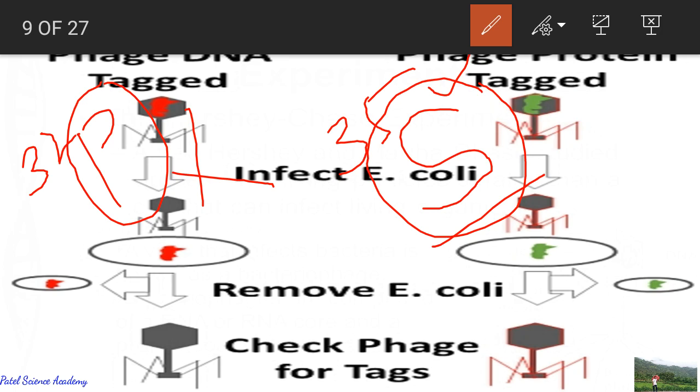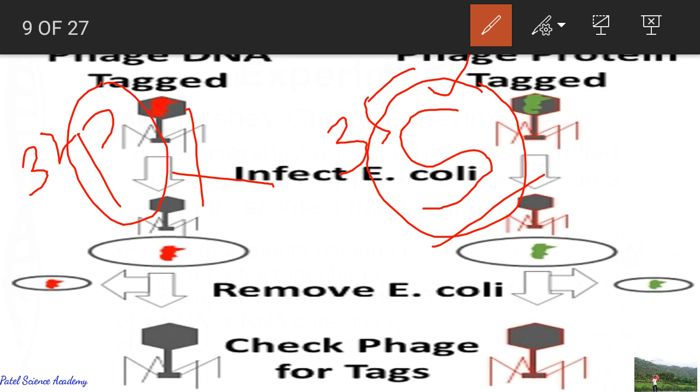So they grew some viruses on the medium that contained radioactive phosphorus and some others on the medium that contained radioactive sulfur. Viruses grown in the presence of radioactive phosphorus contain radioactive DNA but not radioactive protein, because DNA contains phosphorus but protein does not contain phosphorus.